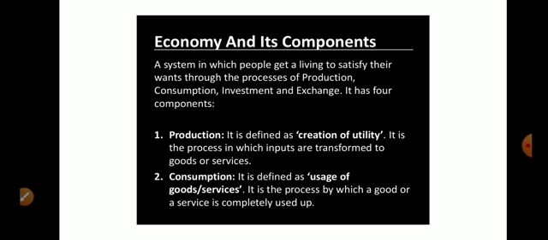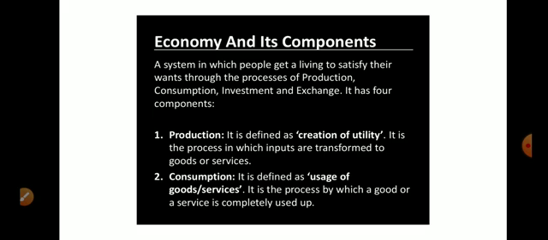Here we see the economy and its components. What do you mean by economy? A system in which people get a living to satisfy their wants through the process of production, consumption, investment and exchange. It has four components. It means economy is a system in which people do their economic activity, and economy has four components: production, consumption, investment and exchange.